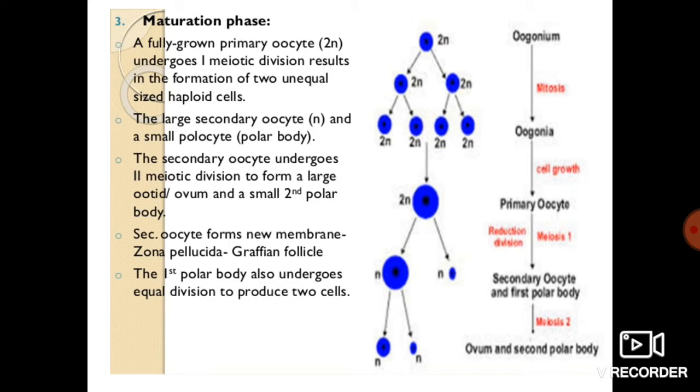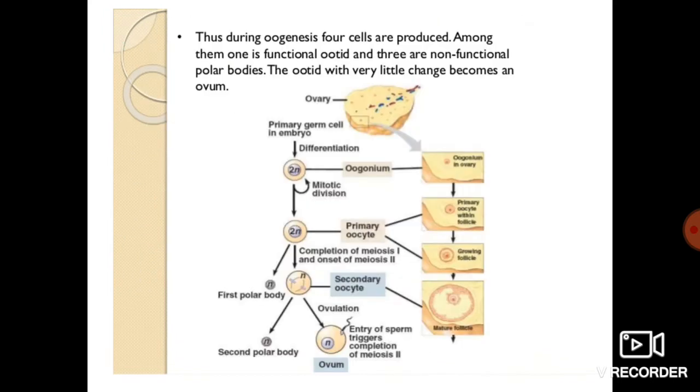The secondary oocyte forms a new membrane, that is zona pellucida. So the secondary oocyte is surrounded by a membrane called zona pellucida, and at that stage, when the zona pellucida is formed around the secondary oocyte, this is called the Graafian follicle. The first polar body also undergoes equal division to produce two cells. Those events happen in the maturation phase.